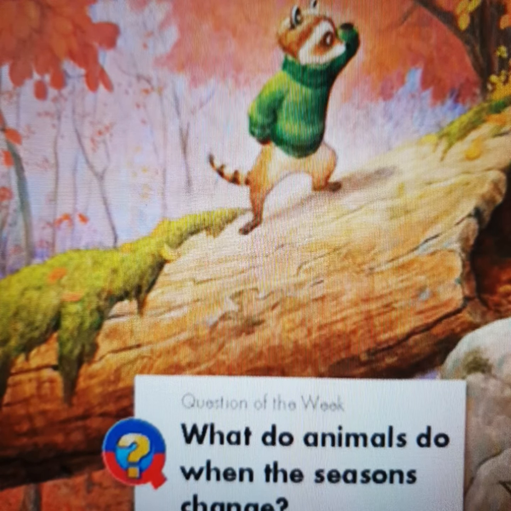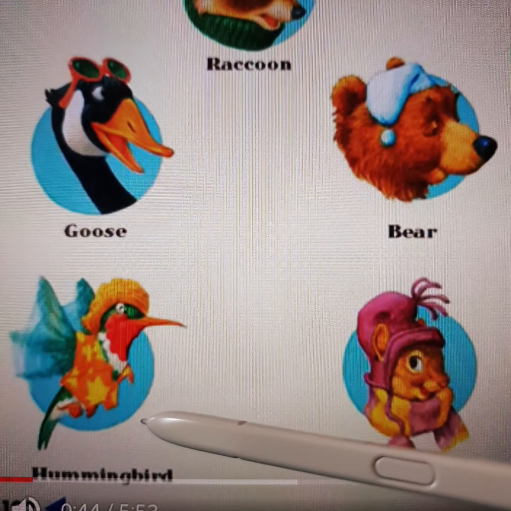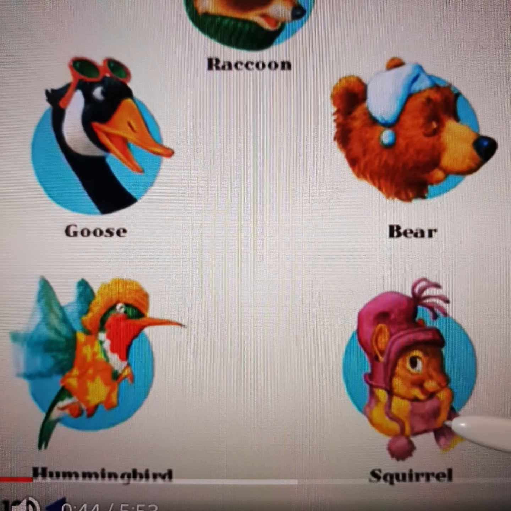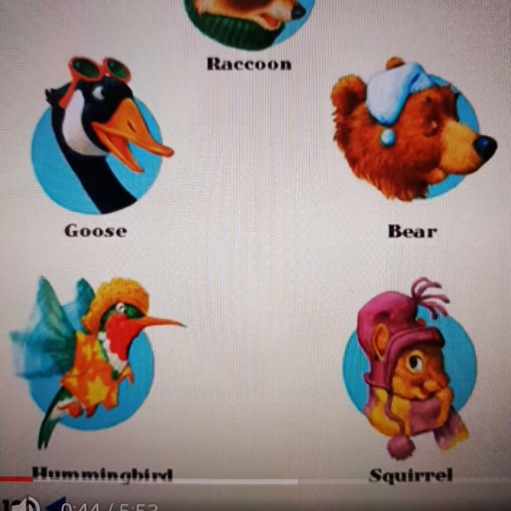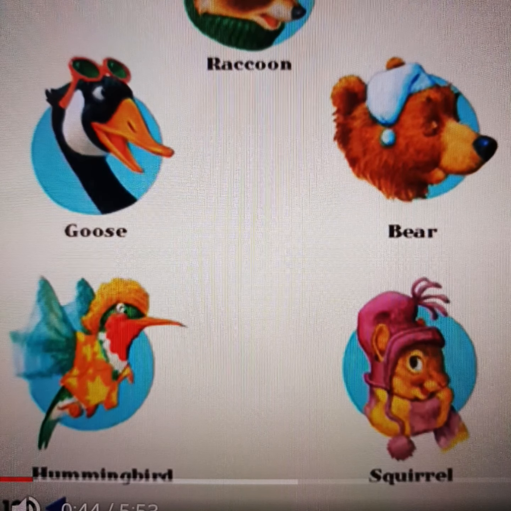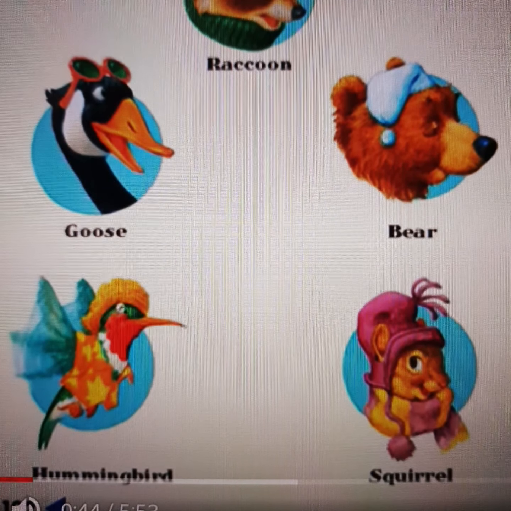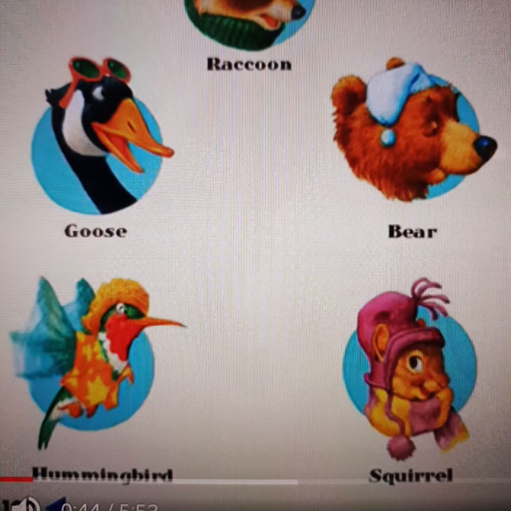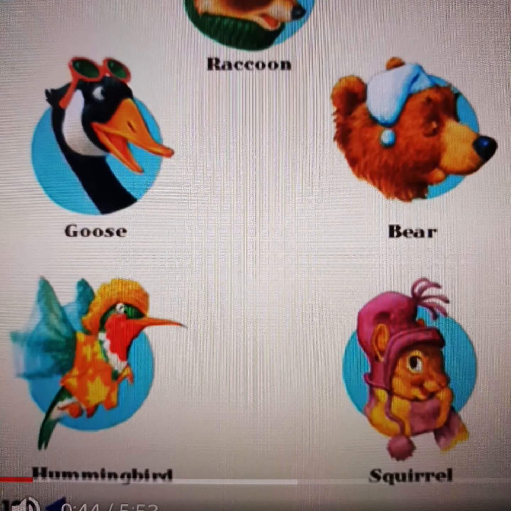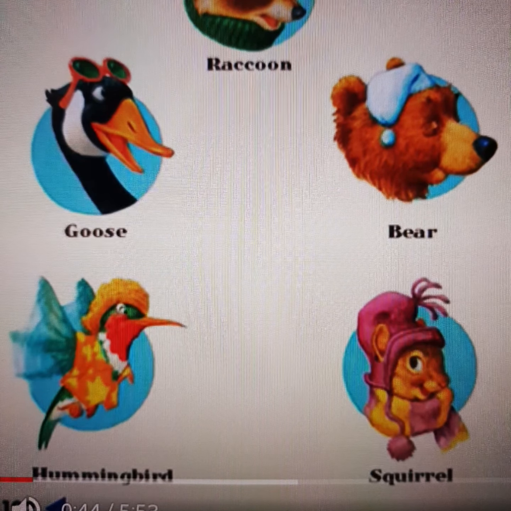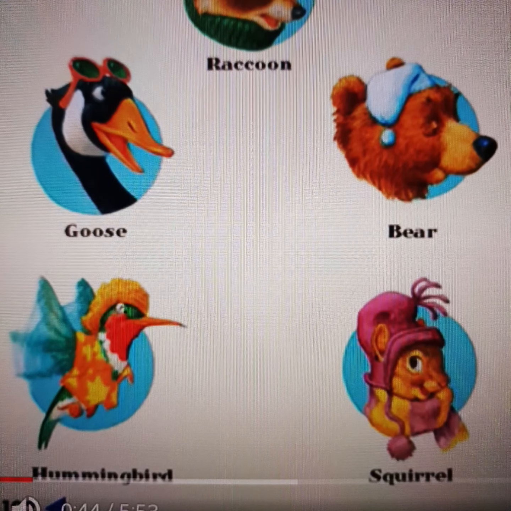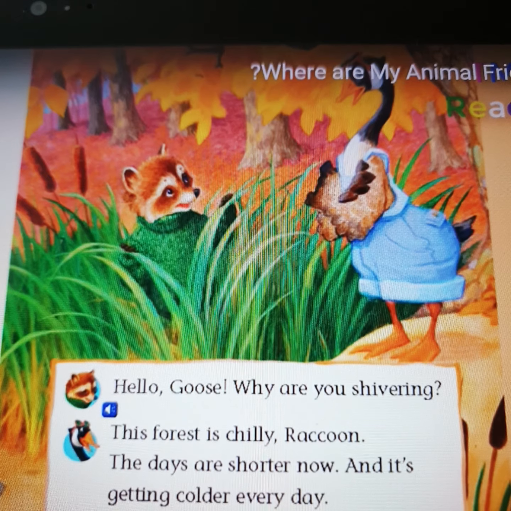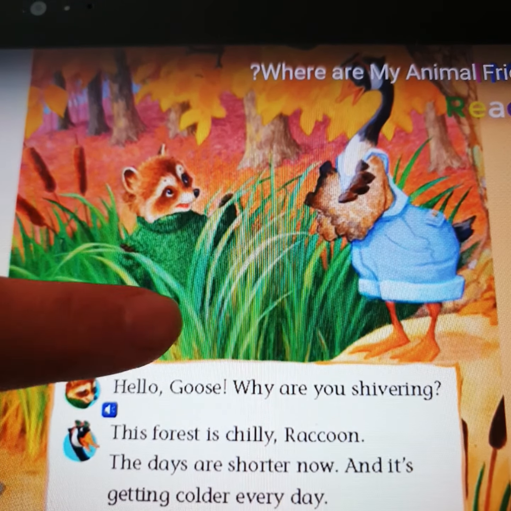And now let's see the characters in our story. We have raccoon, goose, hummingbird, bear, and squirrel. So they are 5 characters and they are the main characters in our story. But why do we have these characters on the first page? Because we can do this as a play. As a play, we can act it out. And now let's listen to the story.